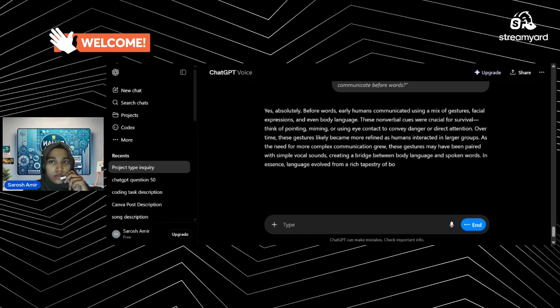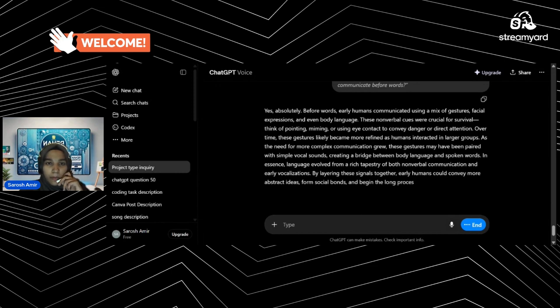In essence, language evolved from a rich tapestry of both nonverbal communication and early vocalizations. By layering these signals together, early humans could convey more abstract ideas, form social bonds, and begin the long process of creating the languages we have today.